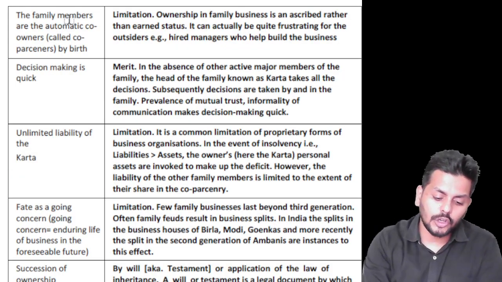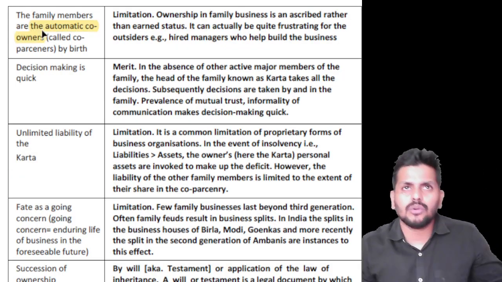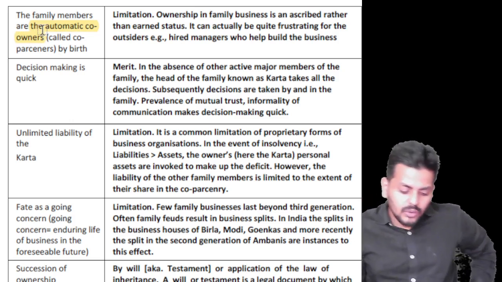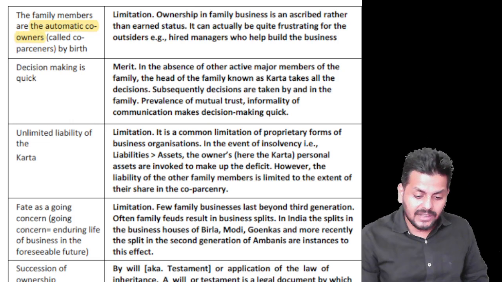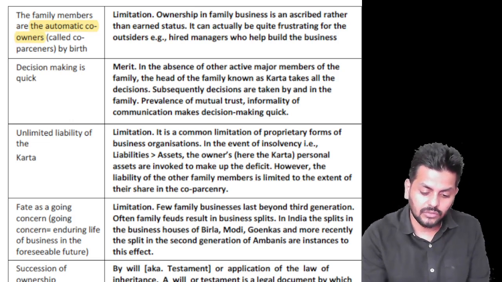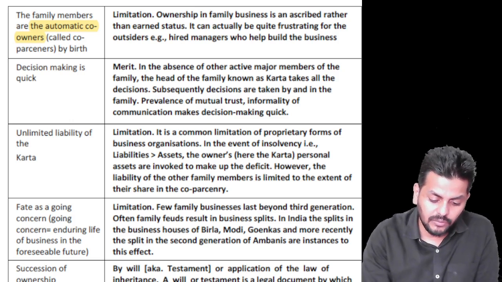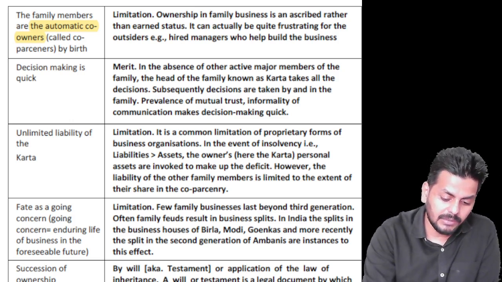Family members are automatically co-owners. You don't have to write any new will or something like that. If you're born in that family, you automatically get the right to it. That's what the act says. So again, there is no tension over there. Decision making is very quick because only a few individuals are involved, so decisions can be made much faster.